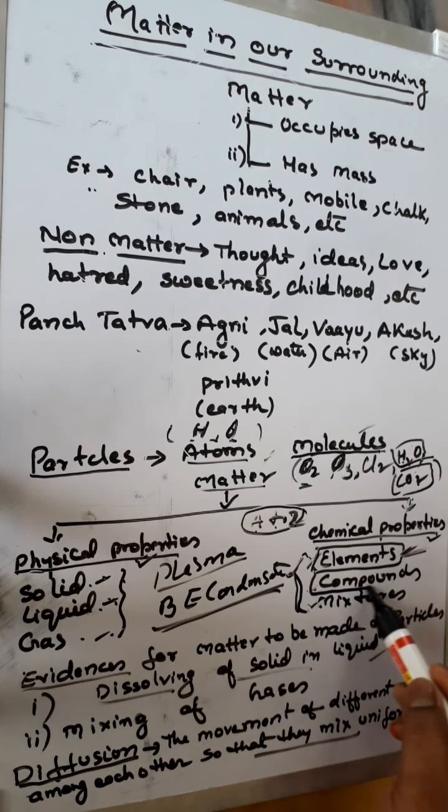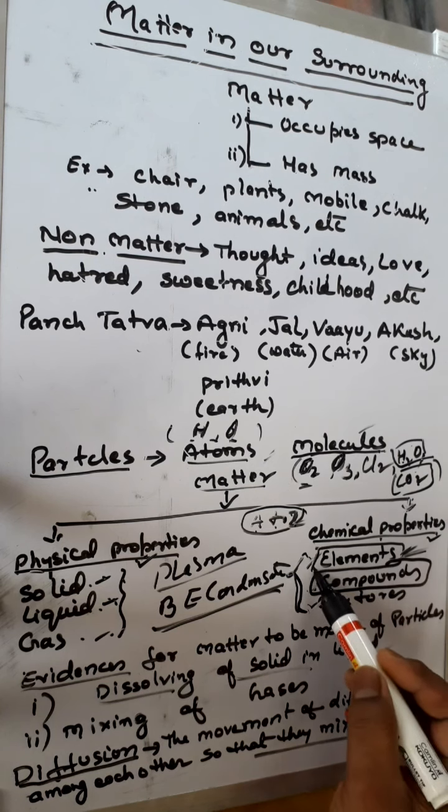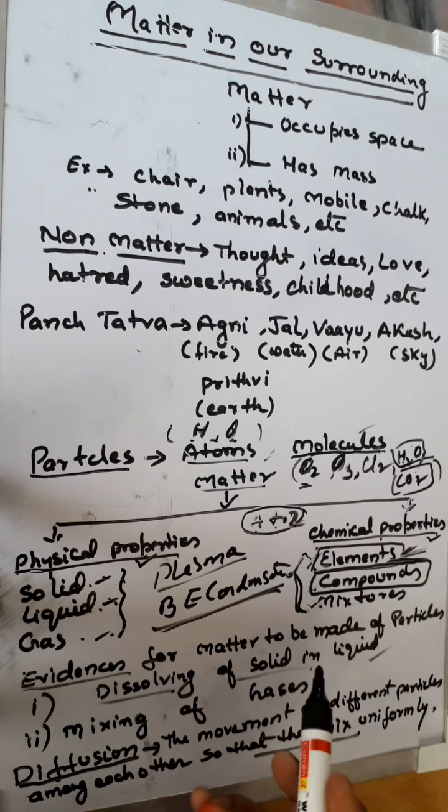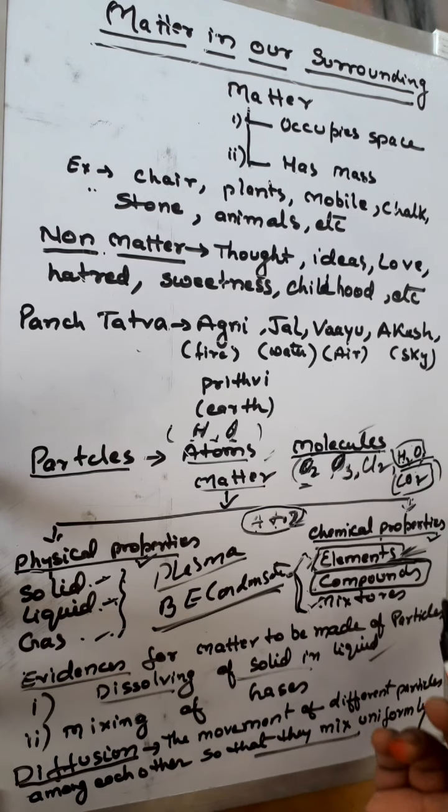If we talk about compounds, compounds are made up of two or more types of elements when the atoms of these elements combine in different ratios. Water, H2O: two atoms of hydrogen and one atom of oxygen combine to form one molecule of water, and this water is called a compound. Similarly, carbon dioxide is a compound. In this way, we have seen compounds.